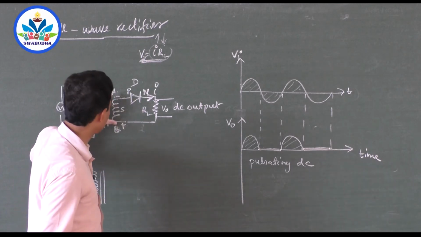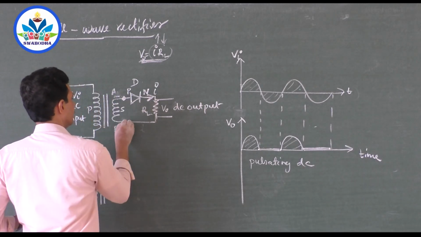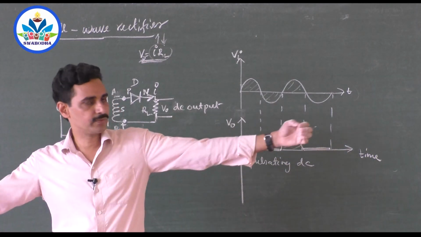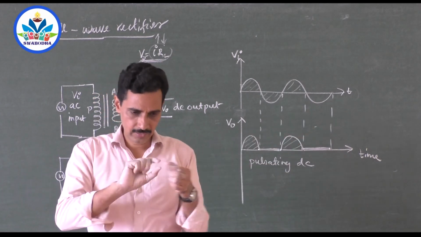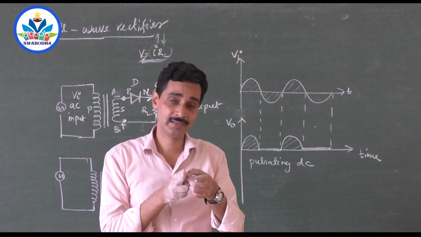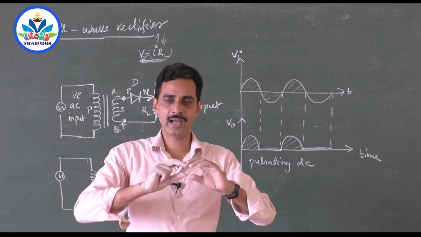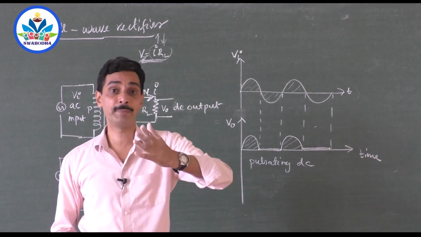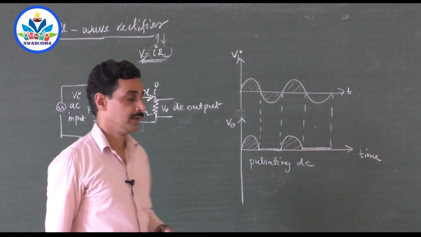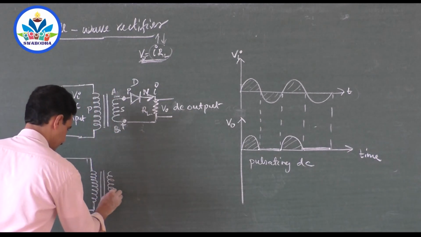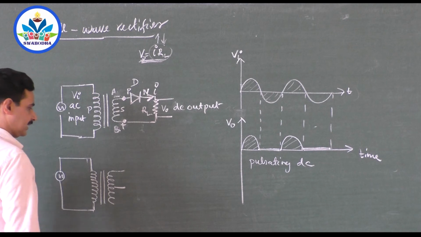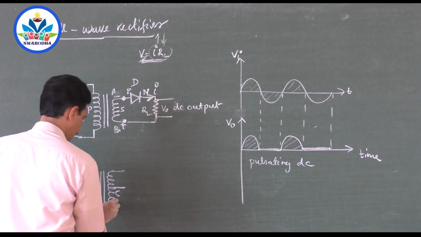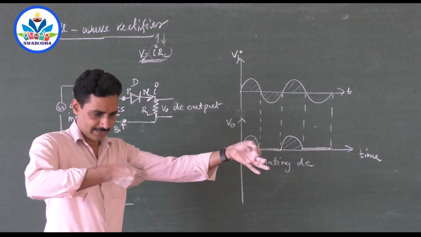Now what you have to do is, you have taken the 2 ends of the wire here for connection. Now we will take the middle of the wire also for connection. If the whole wire is very long, take the middle of the wire, open it and take a connection. Don't cut it, take it as a single wire. If it has some insulation, open the insulation, take a connection. That is called center tap. What do you mean by tapping? Tapping means taking a connection. So in a center tap transformer, you take a connection from the center of the wire here. I will call it C. Now you have 2 ends of the wire and a connection from the center also.